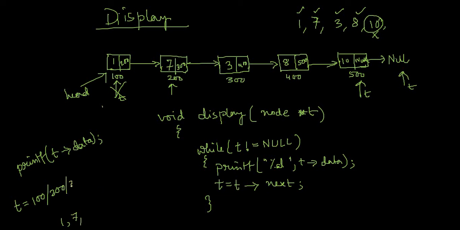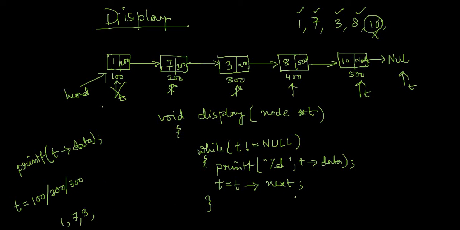So now t will become 300. So now again 300 not equal to null, true. That means data of 300. That means 3 will get printed. t equal to t next. So what will happen? Now t will become 400, because t was pointing to this node. Now t next means 400. So t equal to t next means t will now point to 400.